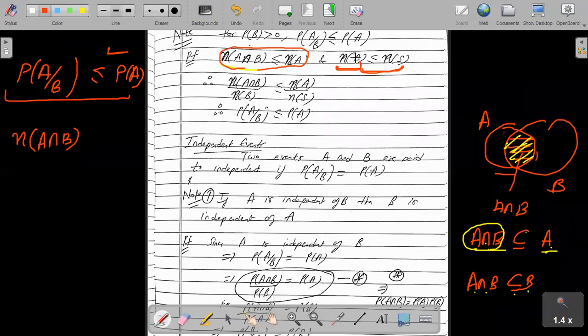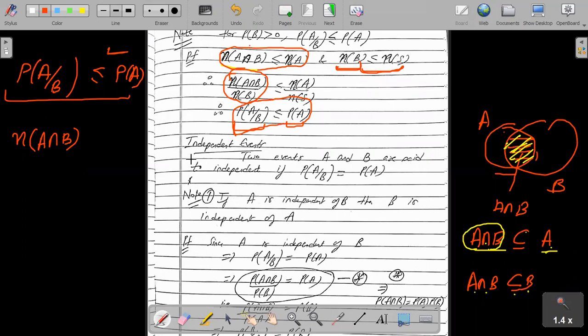तो अगर मैं दोनों इक्वेशंस को डिवाइड कर दूं तो मेरे पास क्या आ जाएगा? Number of elements in A intersection B over number of elements in B is less than or equal to number of elements in A over number of elements in S. So from here, what do you get? This is probability of A mod B, and this is probability of A. So probability of A mod B is less than or equal to probability of A, right?